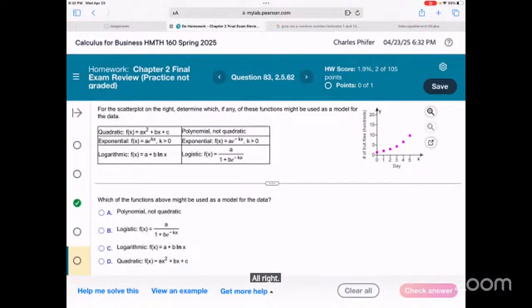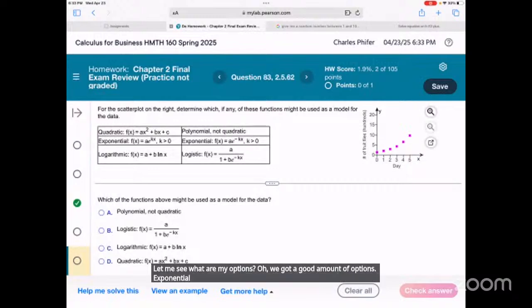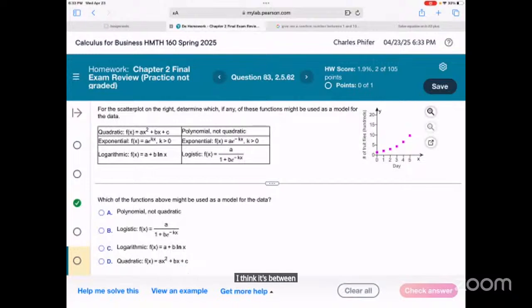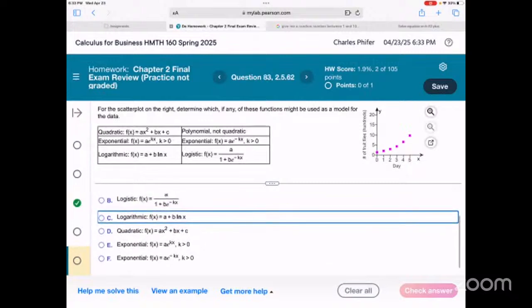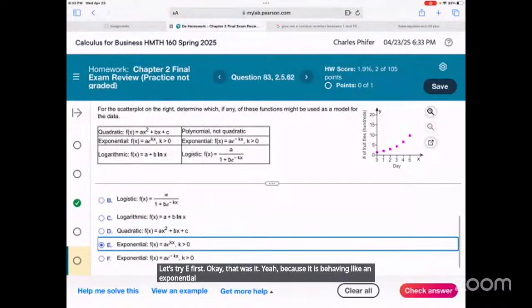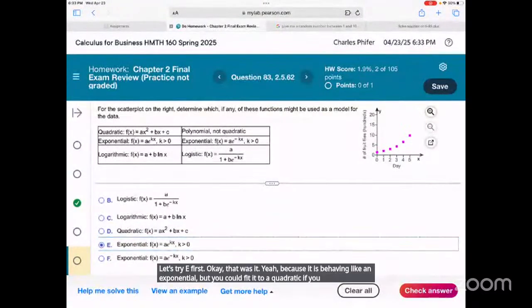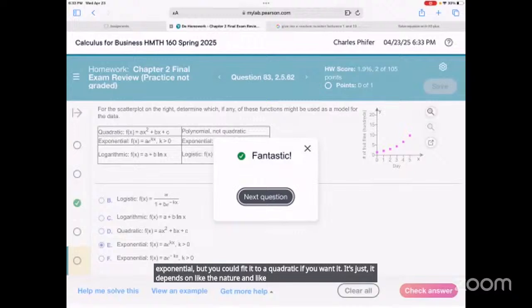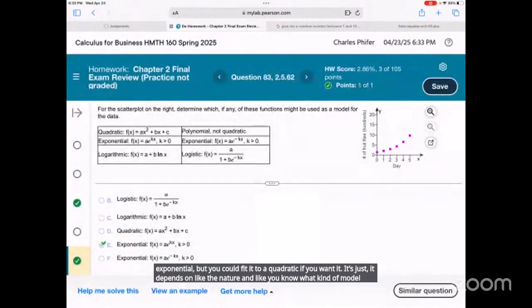I would go exponential. Let me see, what are my options? Oh, we got a good amount of options. Exponential growth, right? I think it's between either D or E, and I'm going to go with E. Let's try E first. Okay. Oh, that was it. Yeah, because it is behaving like an exponential, but you could fit it to a quadratic if you wanted. It depends on what kind of model you wanted to fit, how you think it's going to behave in the long run. Okay.